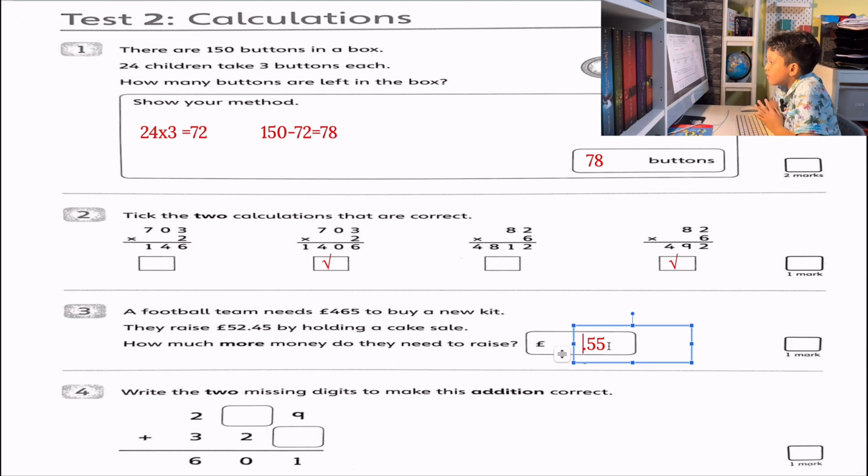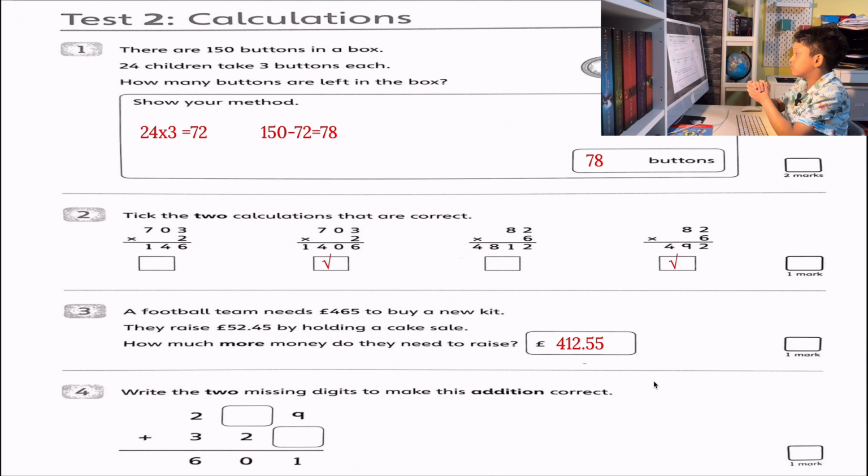So that means take off the 5 from 465 to make it 464. So 464 take away 52. 4 take away 2 is 2. Then 6 take away 5 is 1. Then we have 4 because we don't take anything away. So it's £412.55.